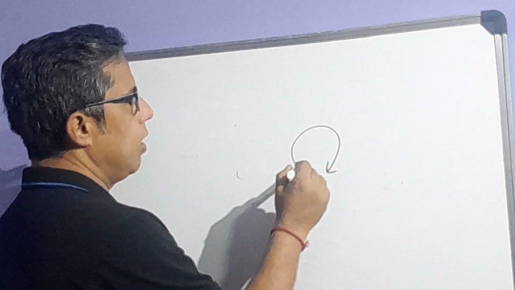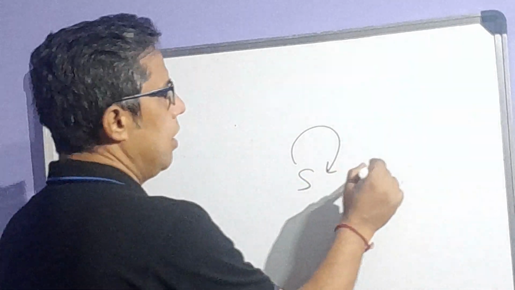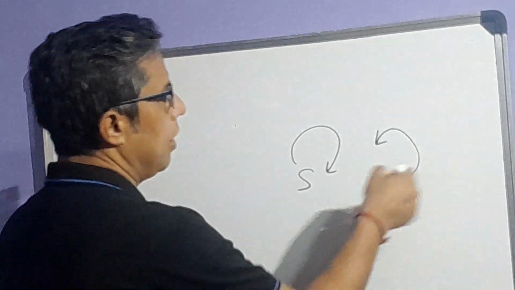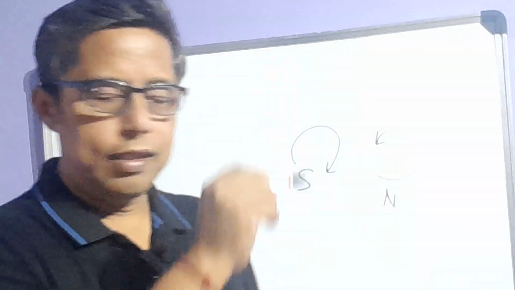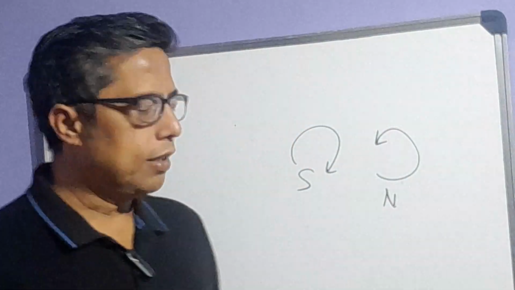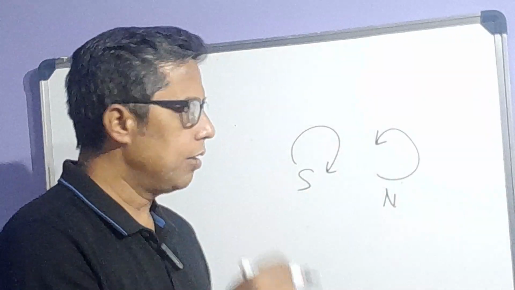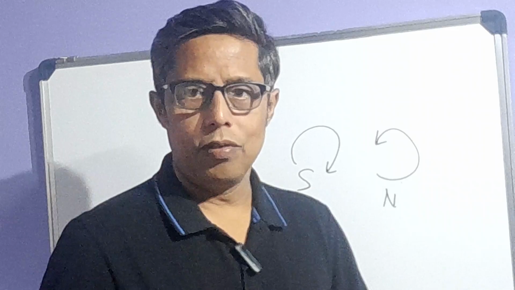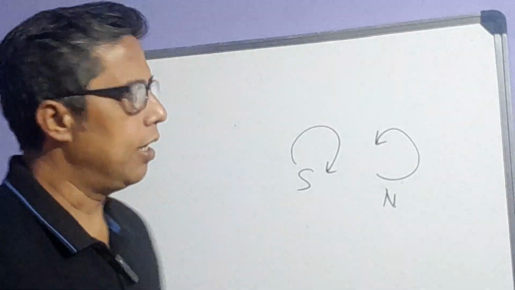You know the clockwise rule. If the conducting wire direction is clockwise, there will be the south pole, and if it is anti-clockwise, there will be the north pole. If I am seeing the coil from a side where the current is in clockwise direction, that pole will be the south pole. And if I see the coil from a particular side with anti-clockwise rotation, that pole will be the north pole. So this is about the electromagnet, whatever you have in class 9.